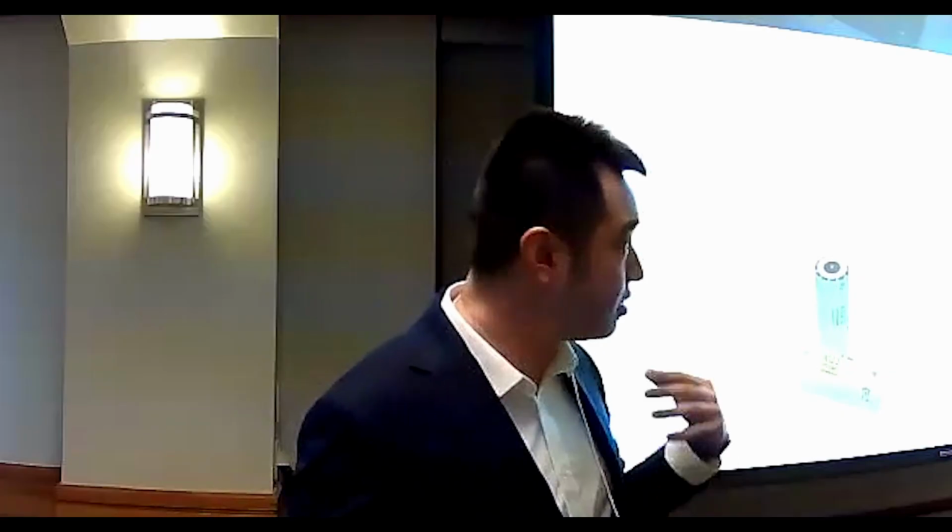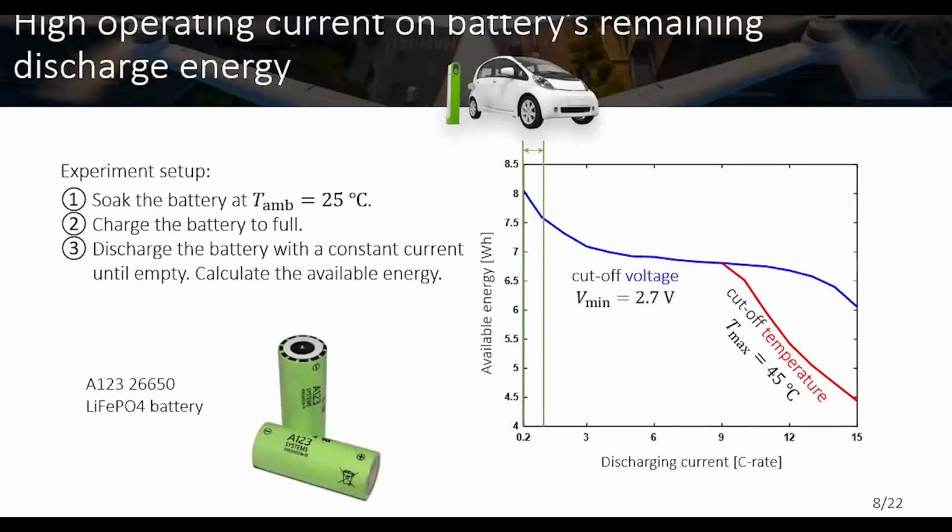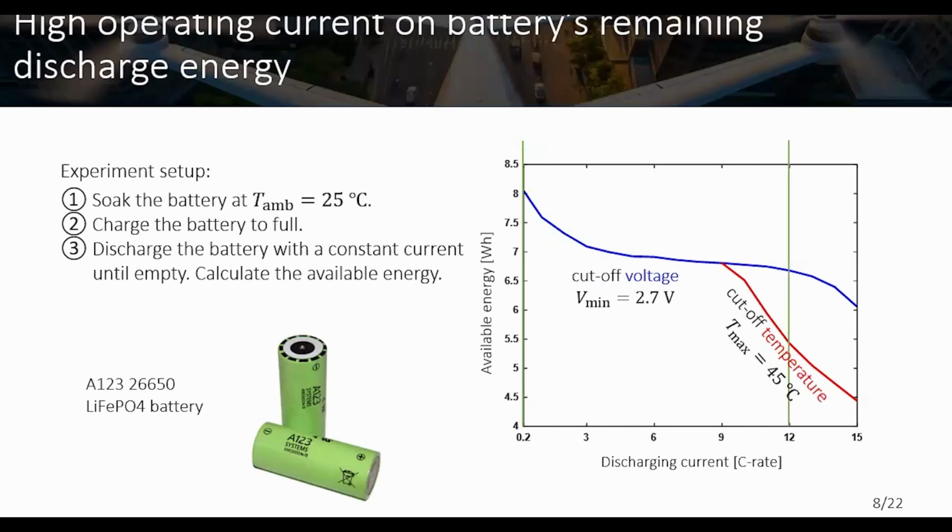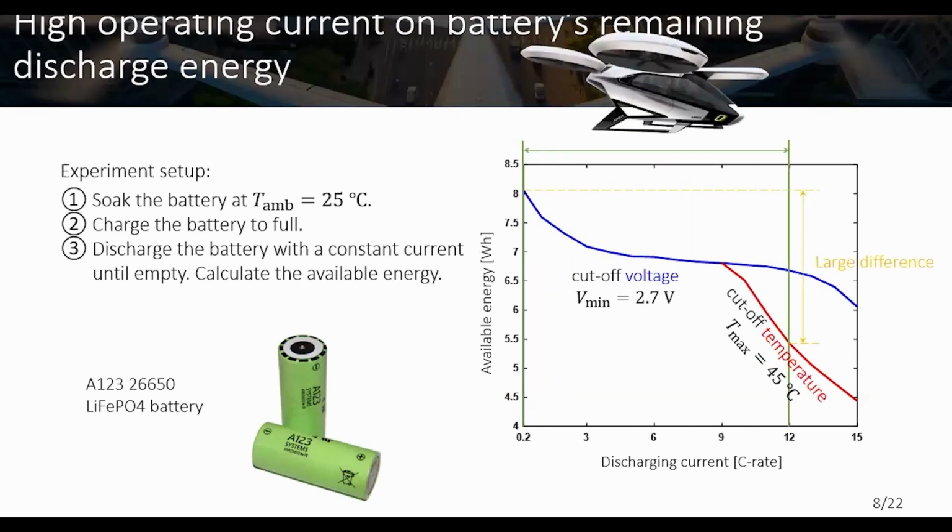If you consider this graph, the operating range of electric vehicles is around here. You can see the discharging current is rather low, below 1 C rate. In this way, you can find that the upper and lower bounds of the available energy are not much different. However, for electric aircraft, in the extreme case, the operating current can be up to 12 C.